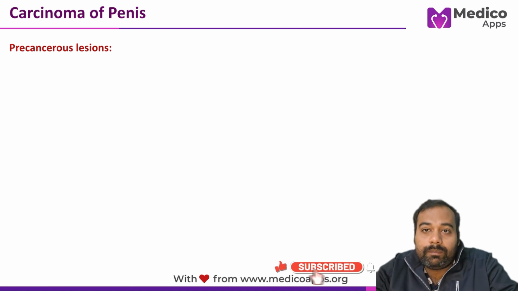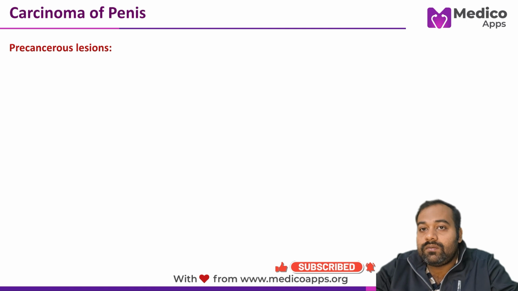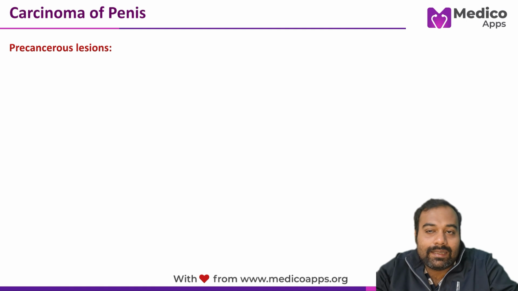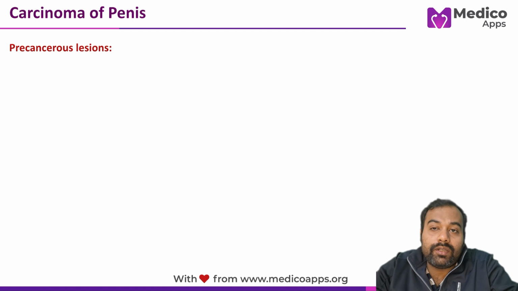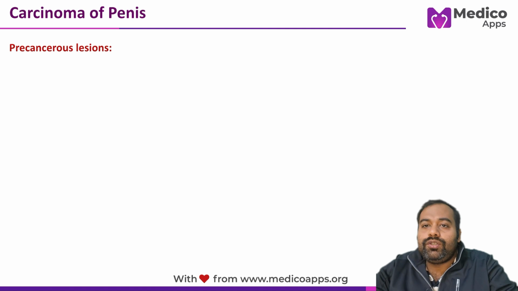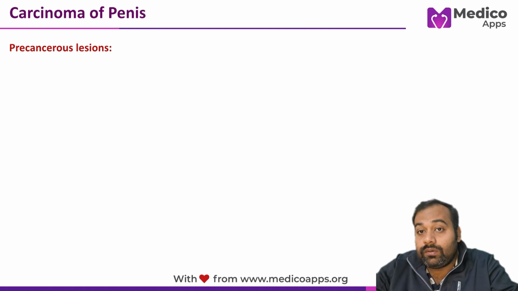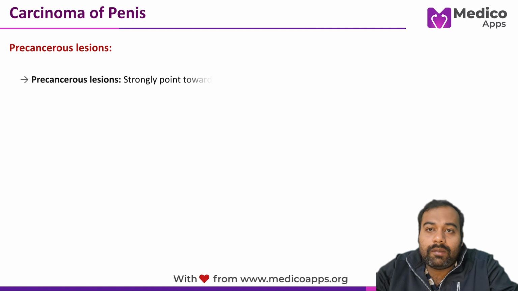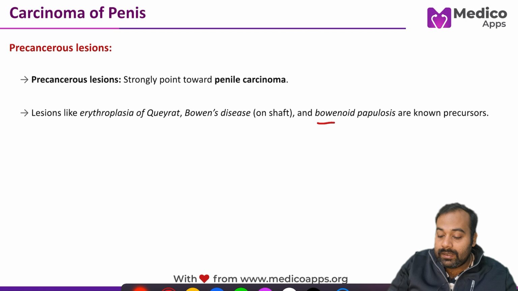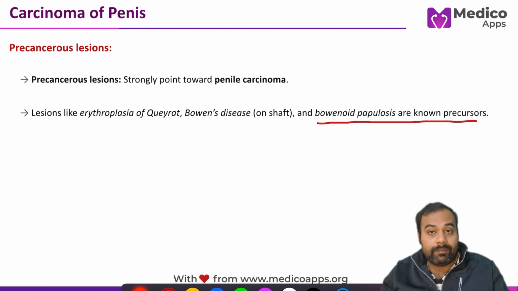Among them, Erythroplasia of Queyrat and Bowen's disease are the most important. An erythematous precancerous skin lesion, typically involving the prepuce, is known as Erythroplasia of Queyrat. The same thing, when situated on the shaft of the penis, is known as Bowen's disease. Apart from that, we also have Bowenoid papulosis, which is a known precursor of CA penis. So this is the first clue which satisfies CA penis.